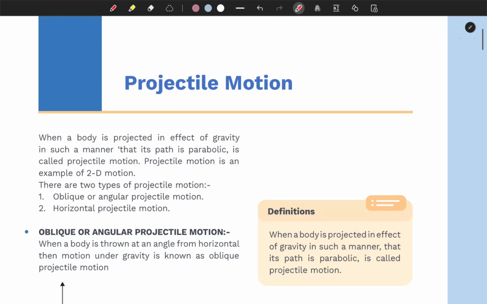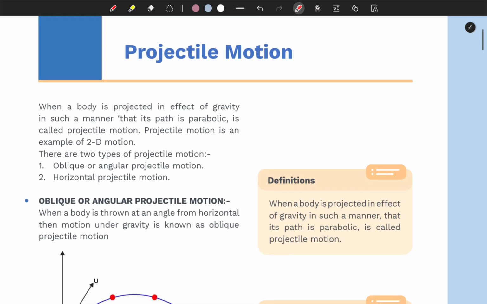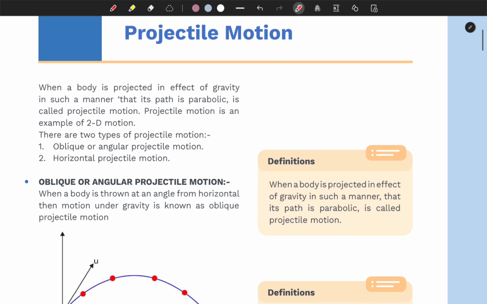In India, where I belong to, projectile motion comes in 11th standard physics, right? So let's talk about this. And I'll make sure that I explain each and everything in detail, so that you won't get any confusion regarding the theory, or you can say the visualization, of projectile motion, right?